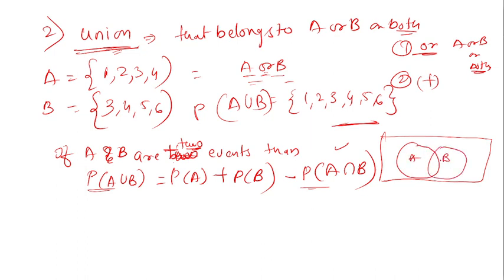When I get the union of events A and B, we subtract the common elements from the probability of A plus the probability of B, and then we get the union, as I showed in this example. Now, moving ahead.